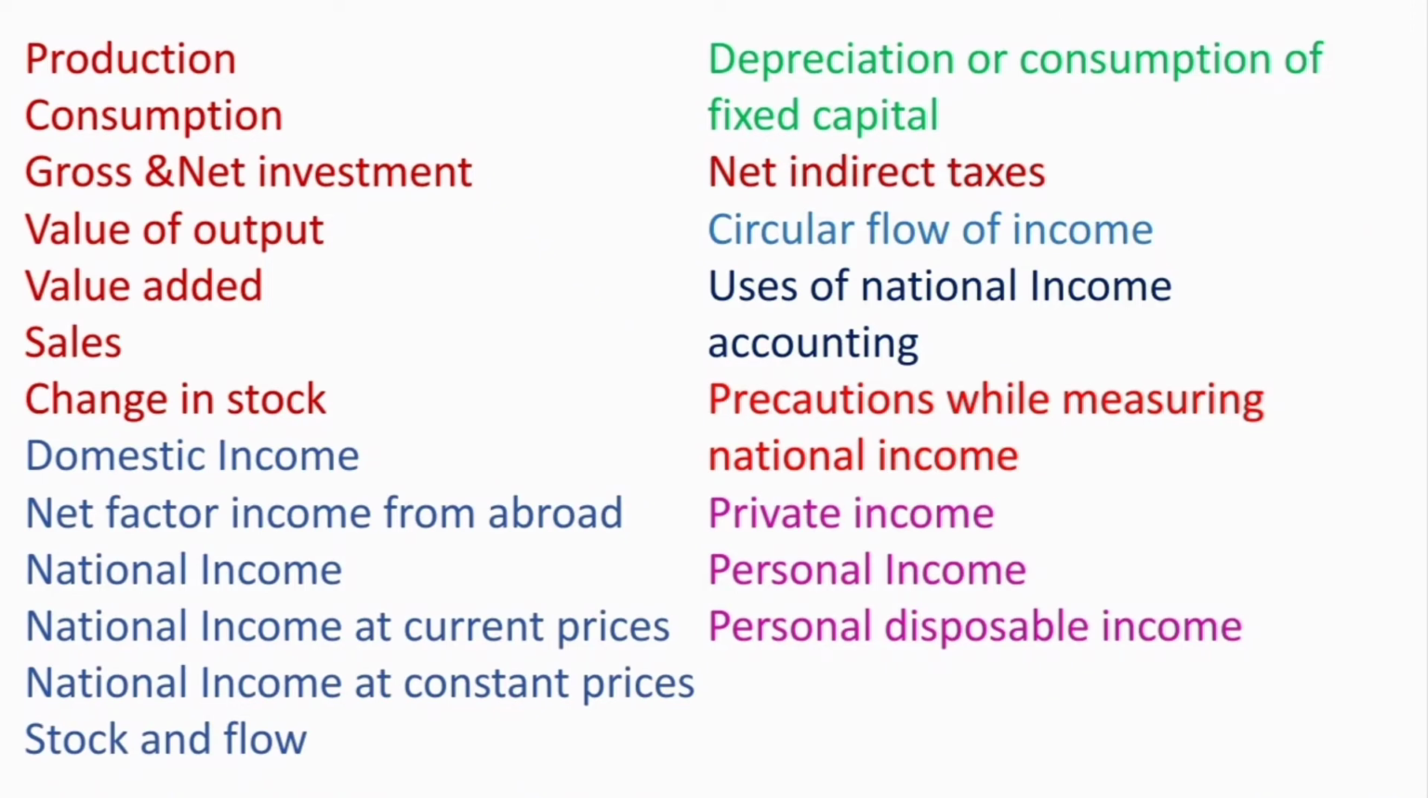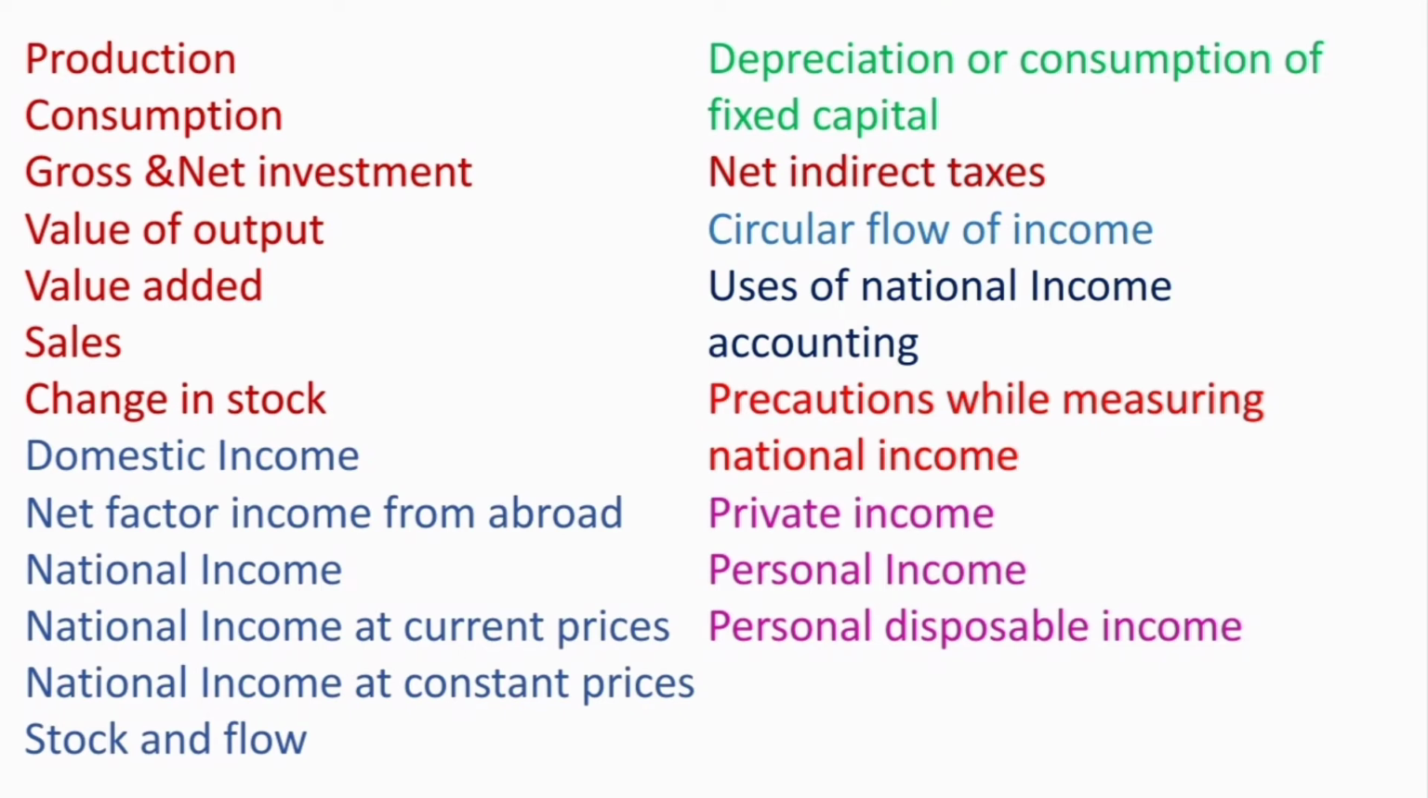Precautions to be taken while measuring national income. And what is private income? What is personal income and personal disposable income? This way, there are many more concepts which are to be taken into consideration while measuring the national income. So, first we are going to see what is meant by circular flow of income.